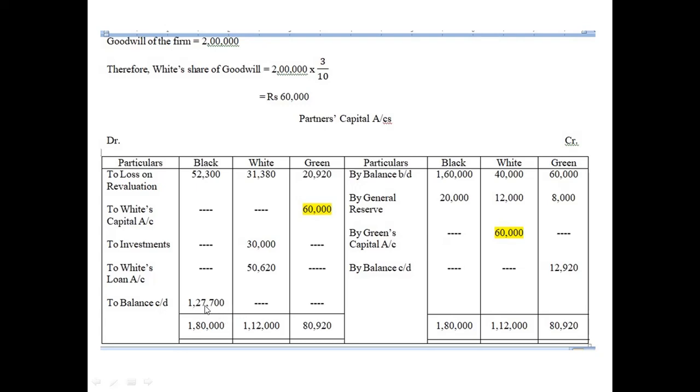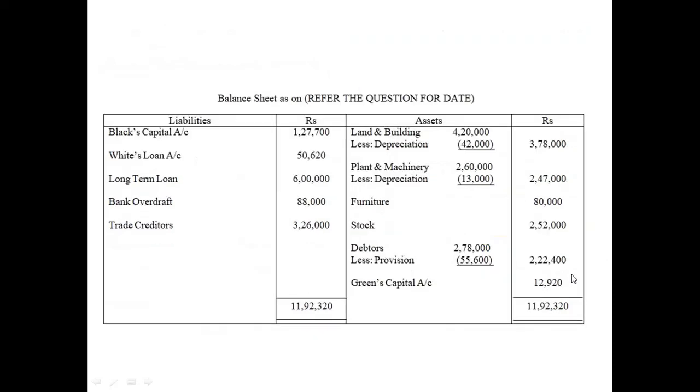So that's how you come to know whether it's debit or credit. So Black's capital account will have the balance here in the liabilities column, whereas Green's capital account, because Green is having a negative balance, 12,920, will appear in the asset column here, 12,920. Okay, so I think yeah, this is the end of it.